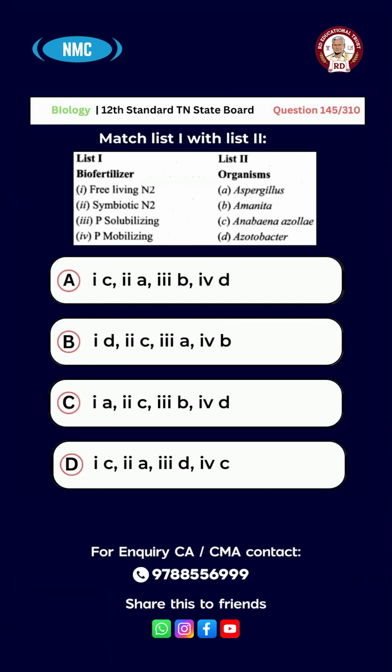C. 1A, 2C, 3B, 4D. D. 1B, 2A, 3D, 4C. And the right answer for this question is option B: 1D, 2C, 3A, 4B.